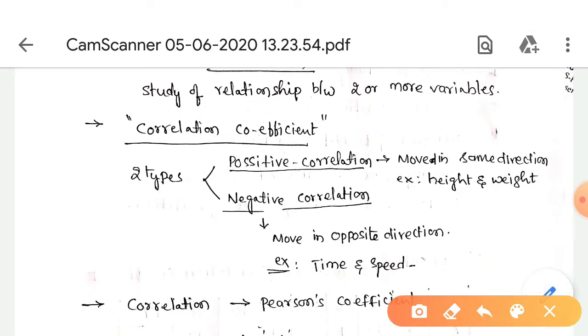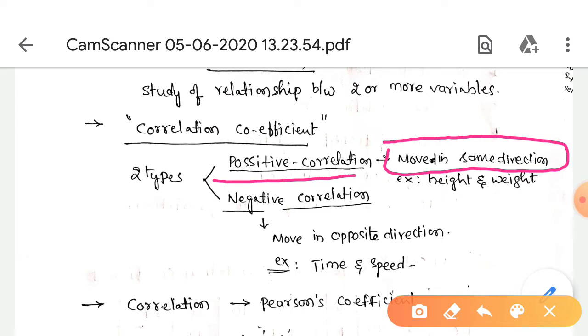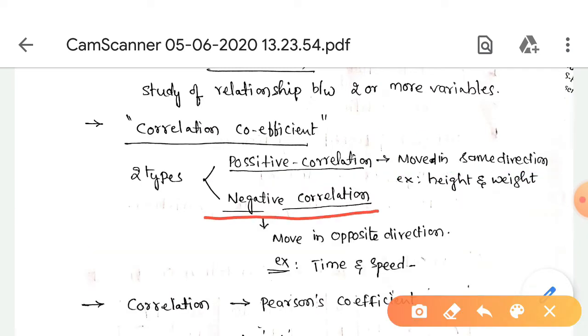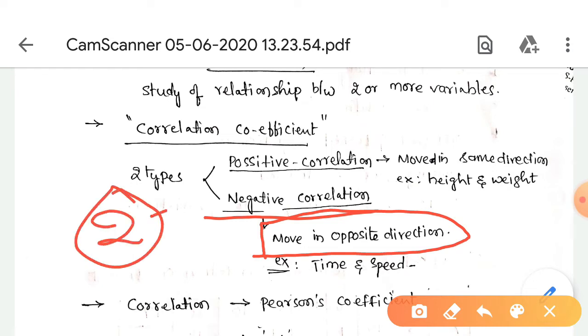Positive correlation means the variables move in the same direction.